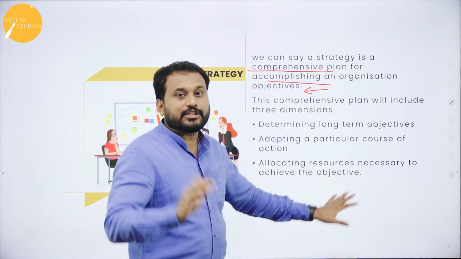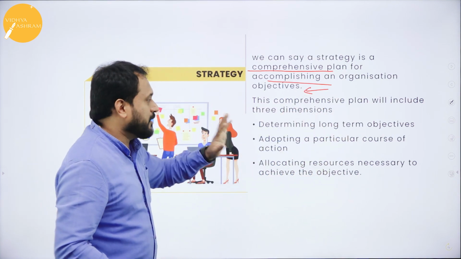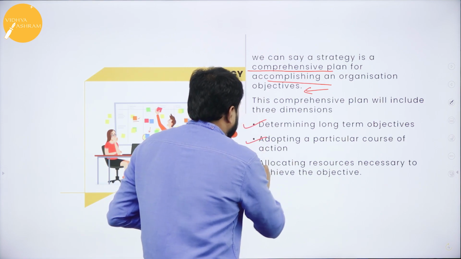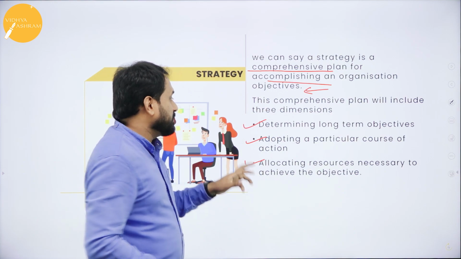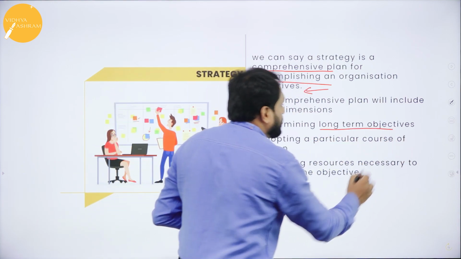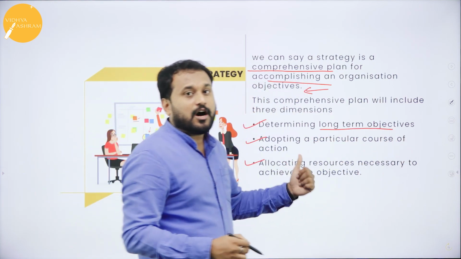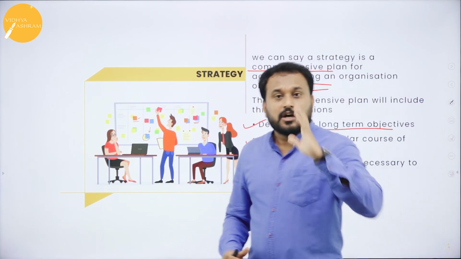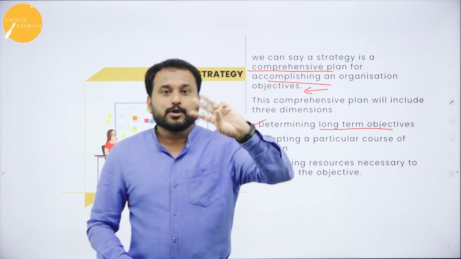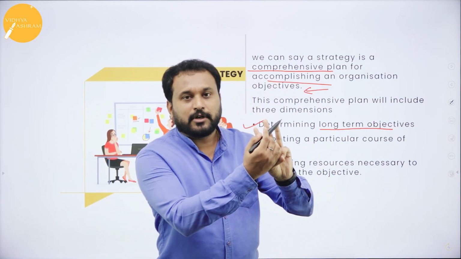Now here you have 3 dimensions in strategy. The first, second and the third. What is the first one? It is always for the long term. Strategy determines long-term objectives. Only when you go with long term will you understand why strategy is used. I told you there are 3: short term, medium term, long term.